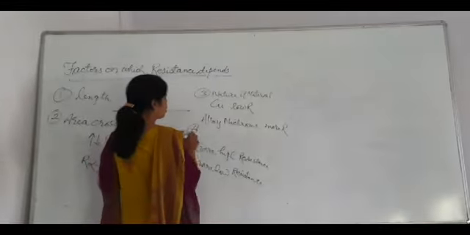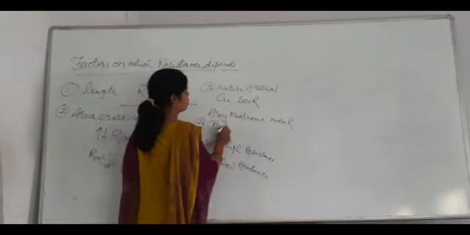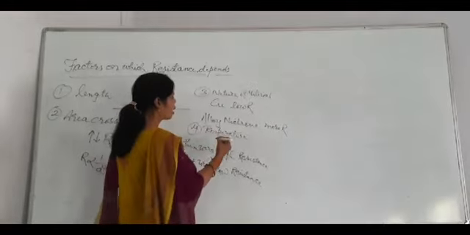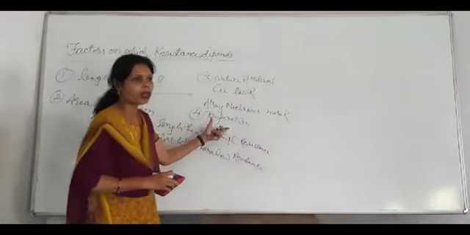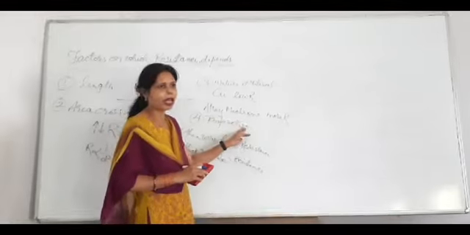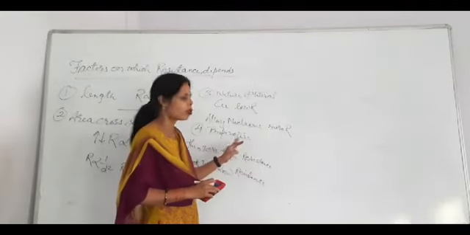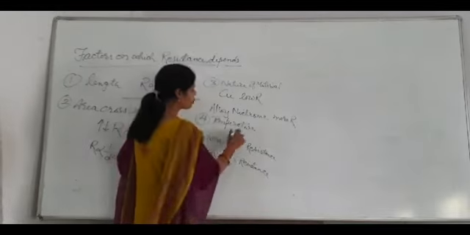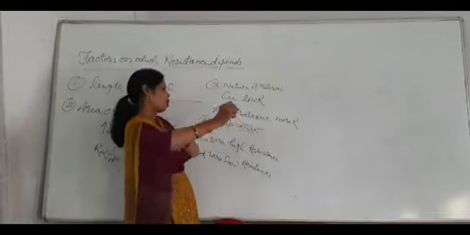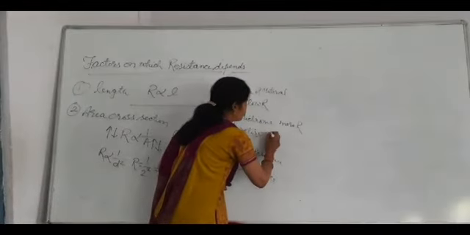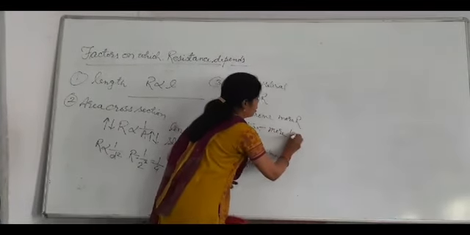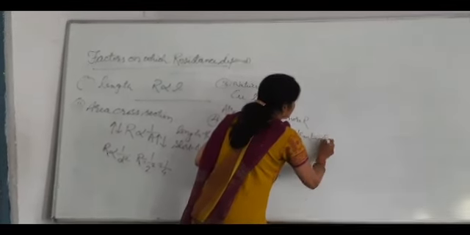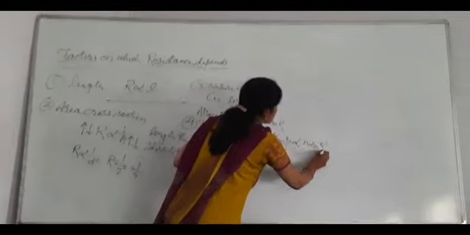Number 4, temperature. If the temperature of a metal is more, the resistance also increases. And for an alloy, more temperature, more resistance.